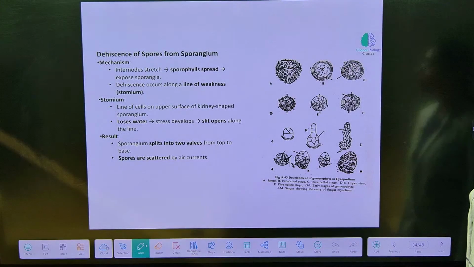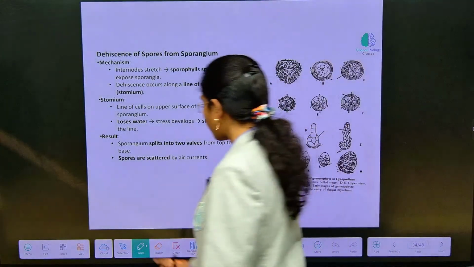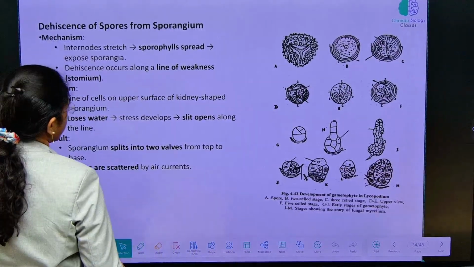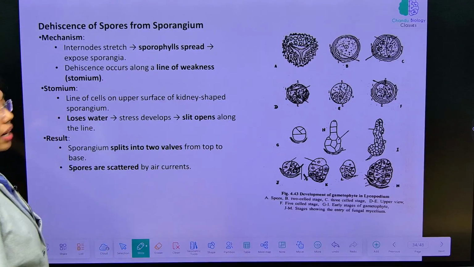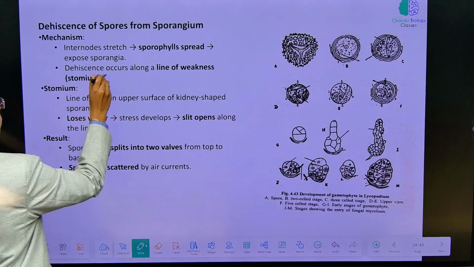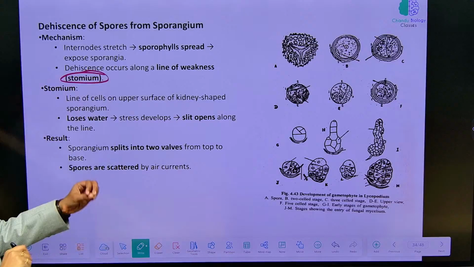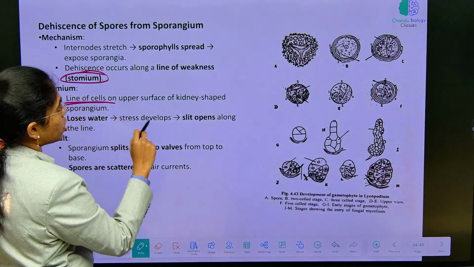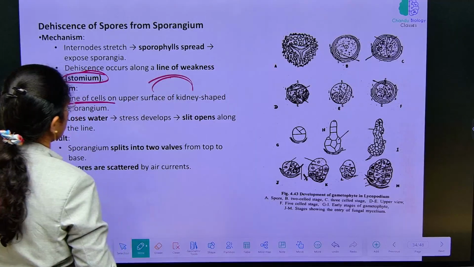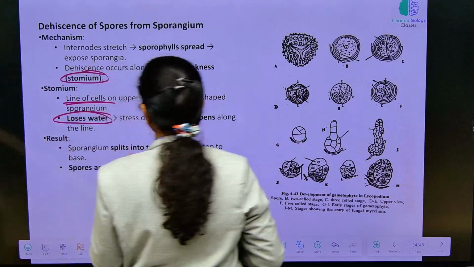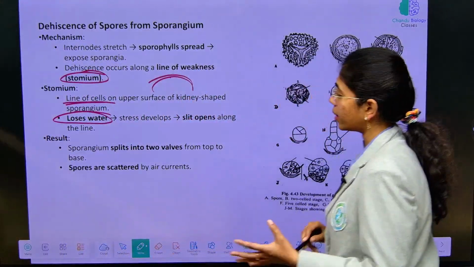Yeah, how will the spores get dehisced? From the sporophyll head, internodes will stretch and sporophylls will spread. They dehisce through a thin lining, by weakening the stomium region. Through the stomium region, weakening the sporangium wall, the spores will be dispersed. Where do you see the stomium over the sporangial wall? This is a small line of cells present over the upper surface of the kidney shaped sporangium. This is hygroscopic in nature, loses water, dehydrates the wall so that spores will be liberated out easily.